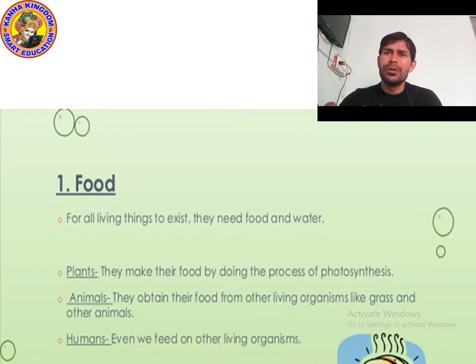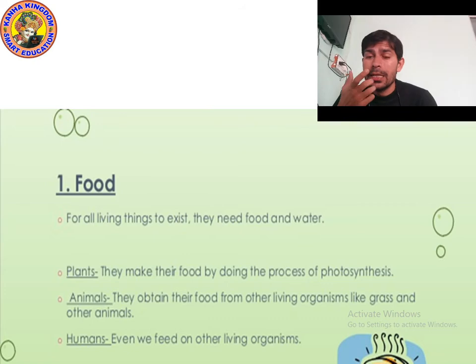We depend upon plants. We depend upon animals. We eat many things, like we eat vegetables and fruits, nuts, almond, walnut. And we eat many kind of oil, ghee. And we human beings eat the flesh.